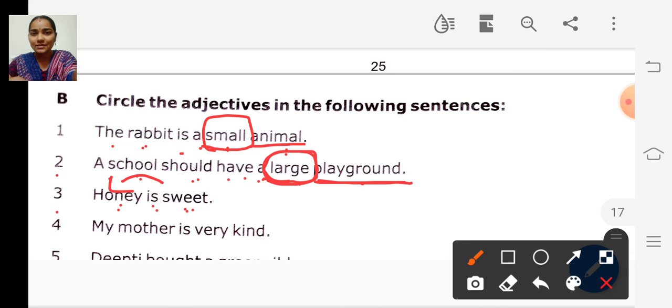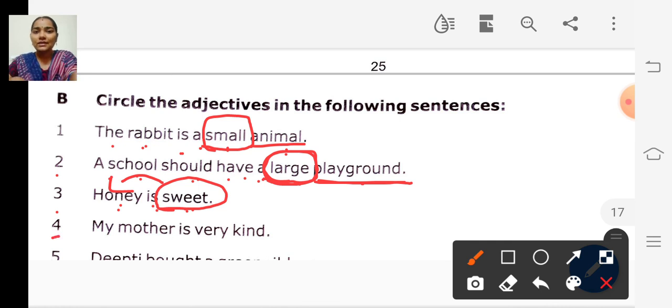The word sweet is an adjective, so we have to circle the word sweet. Okay children, is it clear? Have you all understood?